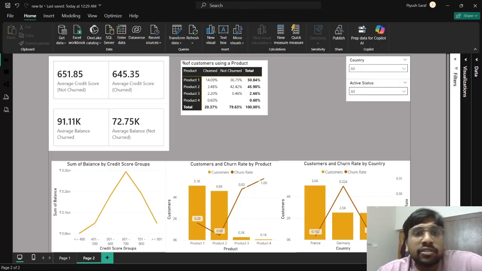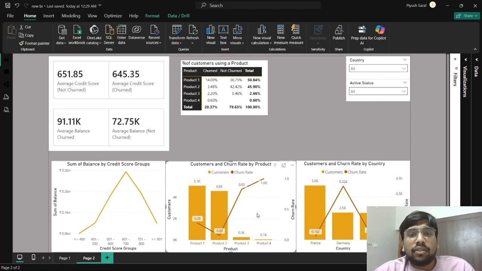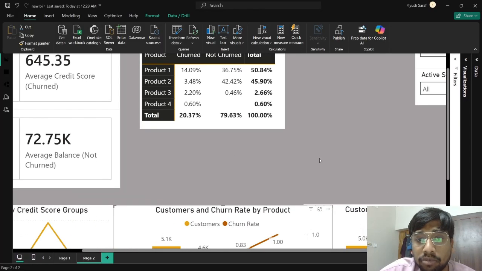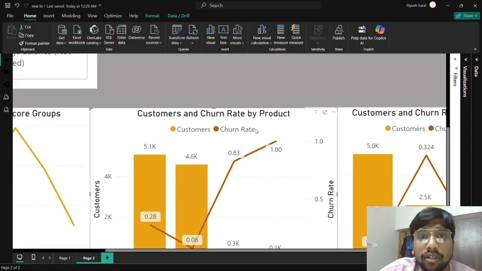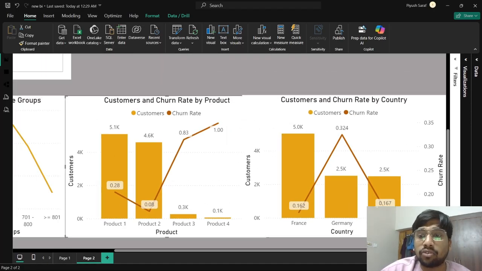Now, let's look at one more thing. If you see this middle column chart, the customers and churn rate by product, you will see one stark difference here: product 1 and product 2 have the maximum customers, whereas product 3 and product 4 have the least customers, but their churn rate is very high. Let me see if I can zoom in. Yes, I can zoom in. If you can see here, the churn rate for product 4 is 1, which is equal to 100%, and for product 3 it is 83%, which is really huge.